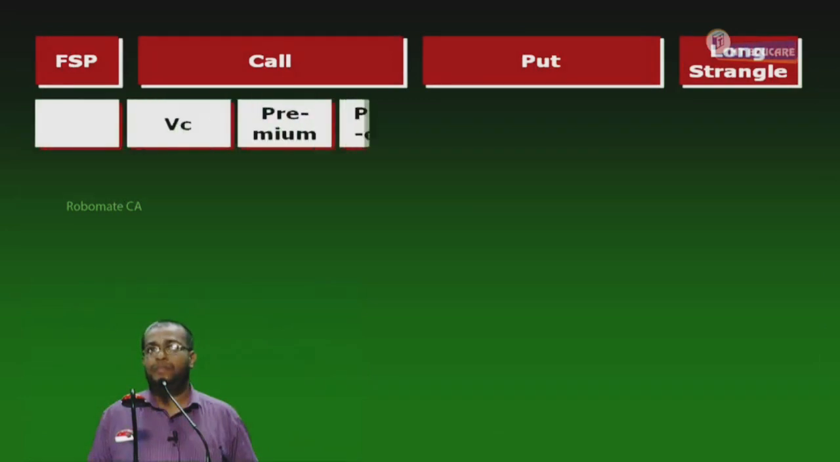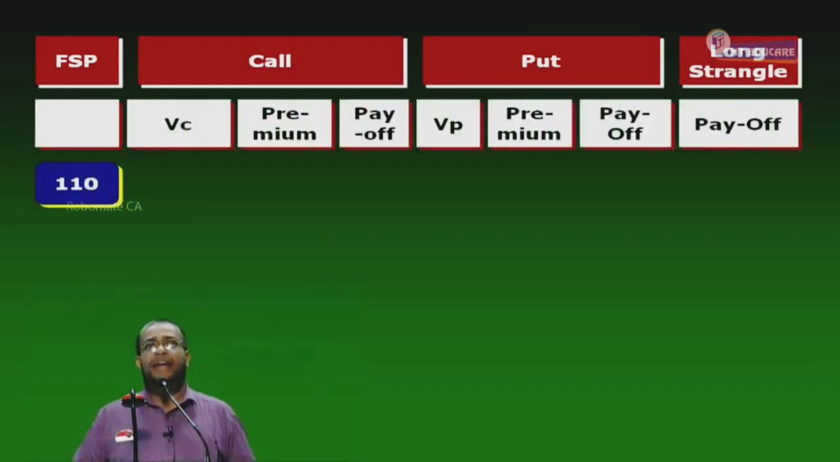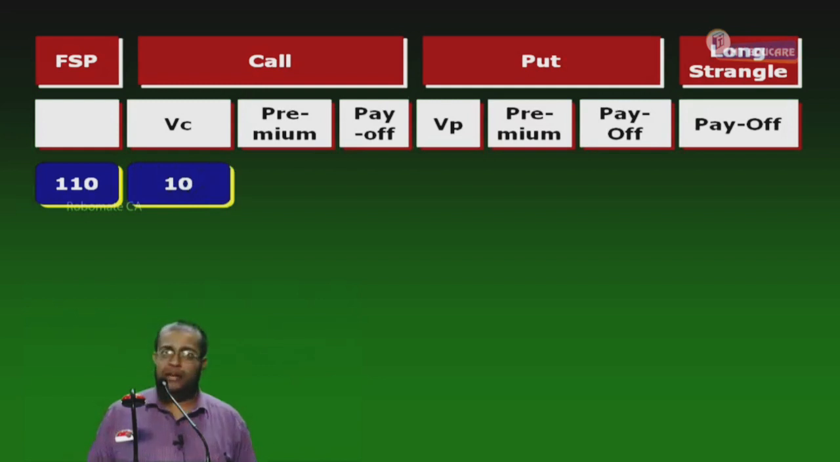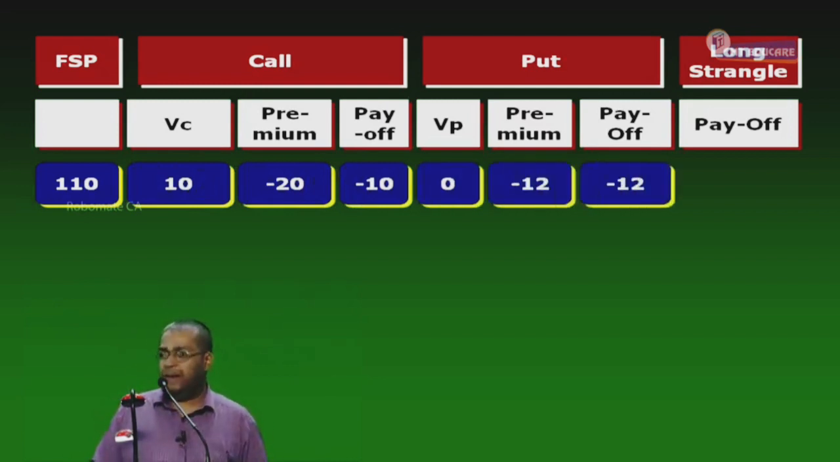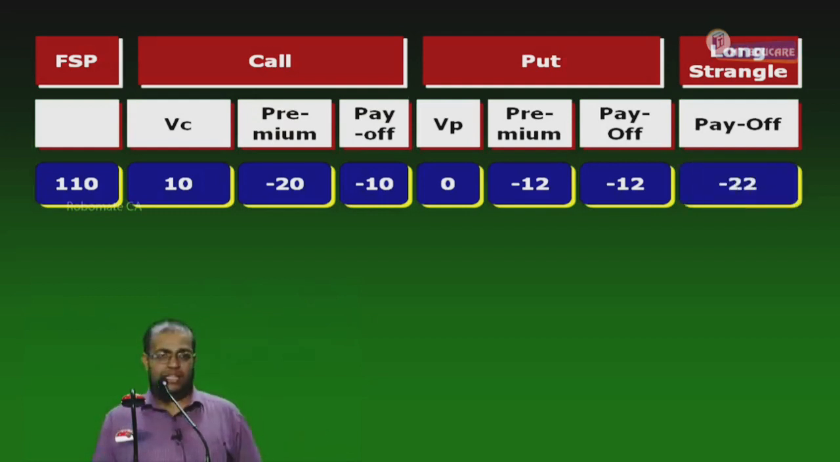You continue in the same table. 110. Will call be exercised? Yes. I have a right to buy at 100. A share worth 110. What is the call pay value? 10. Premium paid minus 20. Payoff is minus 10. Put is going to be 0, minus 12, minus 12. Above 90 it is going to be the same pattern, only 0, minus 12, minus 12. Payoff is minus 22.